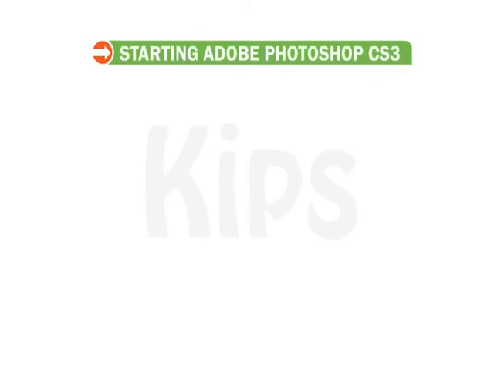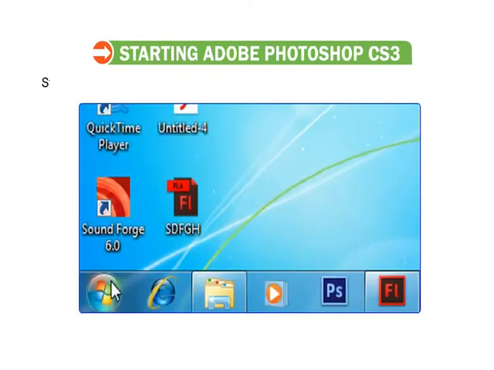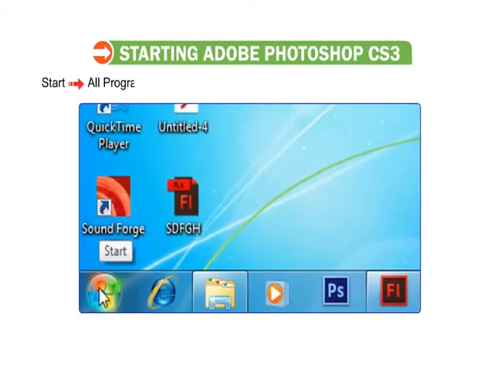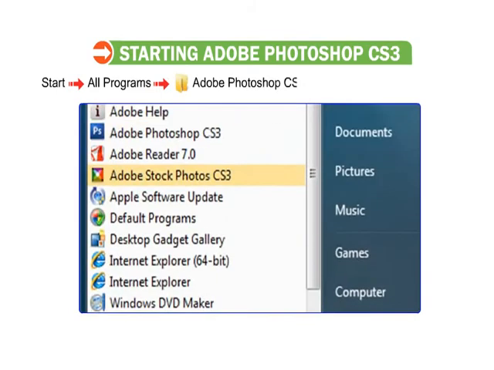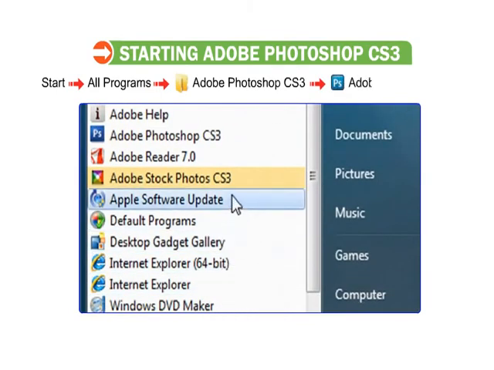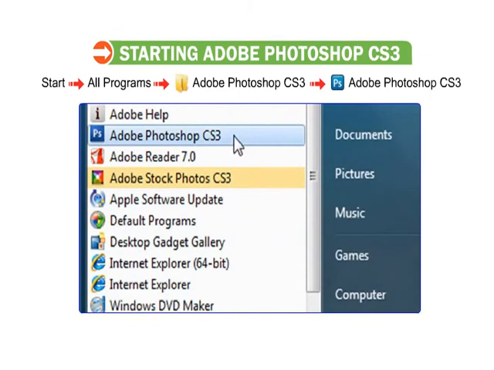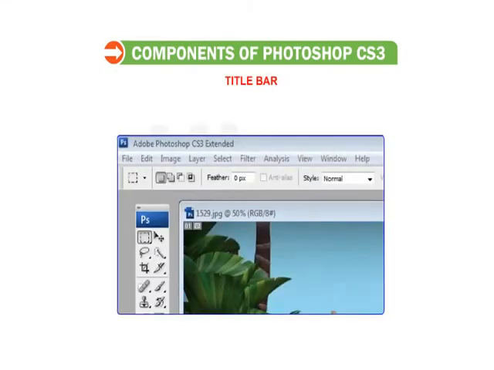Students, now let's find out how to start Adobe Photoshop CS3. To start Photoshop, follow the sequence of steps given below. Click Start, then go to All Programs, then click on the Adobe Photoshop CS3 folder, then click on Adobe Photoshop CS3. Alright, let us learn about the components of Photoshop CS3.